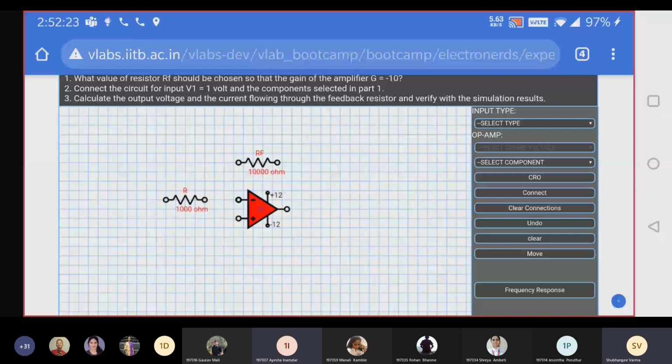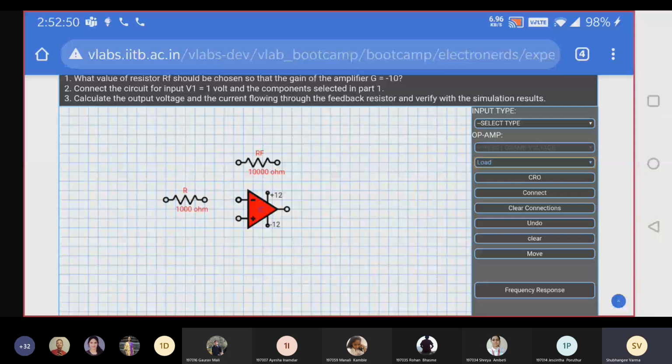Yes, ma'am. Thank you. Now we have selected one op-amp. We have taken two resistors. Our component selection is done. Now we have to connect the load resistor also. Go to select component and select load. I have always told you, load is nothing but the output. We are going to connect the load at the output.